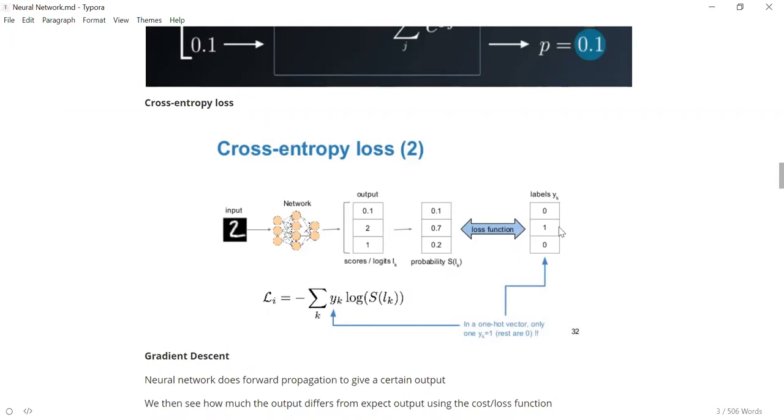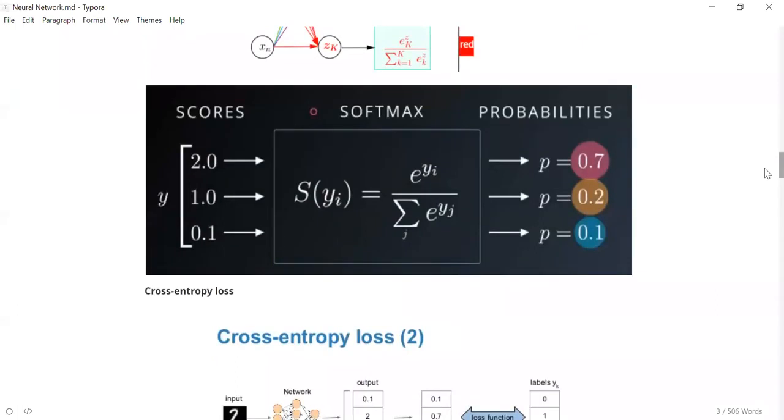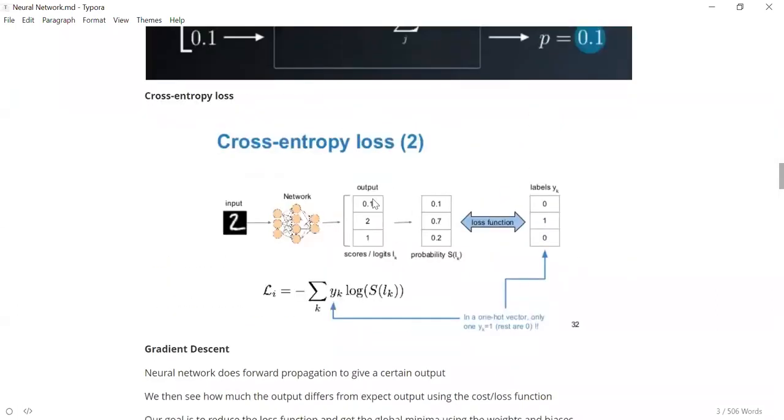There are many other cost functions as well. There is something like mean square error, which is very simple. It will take every output and compare it with the expected output. So say you have 3 outputs here, and these are the expected outputs. You take the difference between the output that is coming and the expected output, and you take the sum of squares error. You might have heard about this.